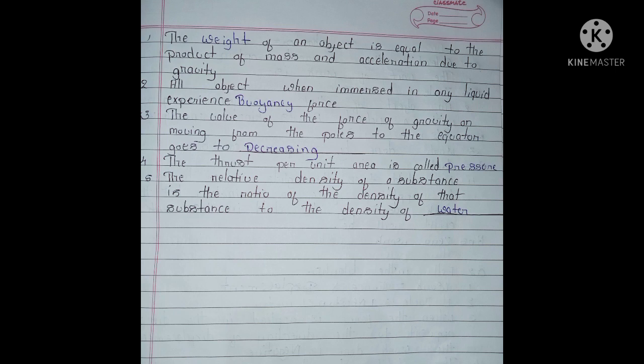Third, the value of the force of gravity on moving from the poles to the equator goes on dash. Answer: decreasing. Fourth, the thrust per unit area is called dash. Answer: pressure. Fifth, the relative density of a substance is the ratio of the density of that substance to the density of dash. Answer: water. Fill up complete.